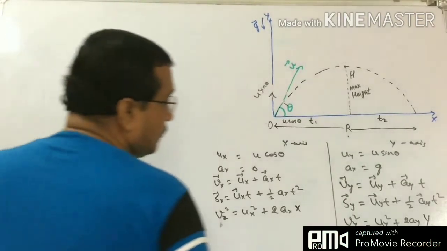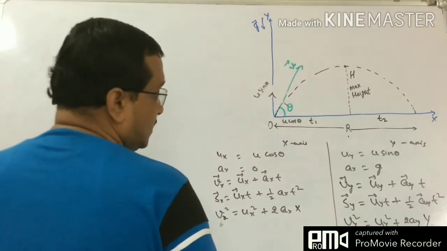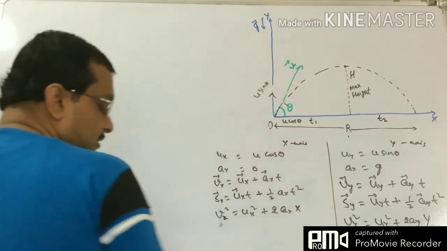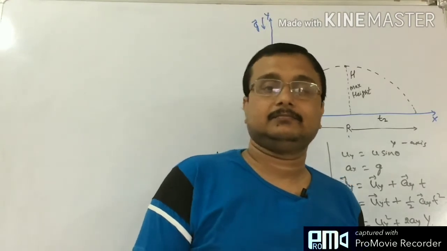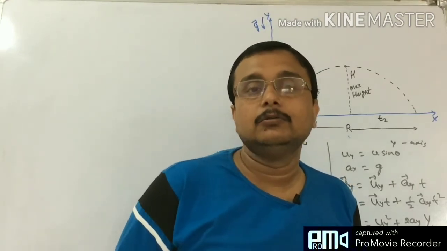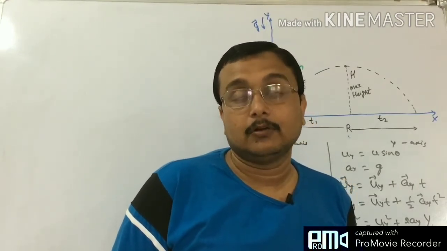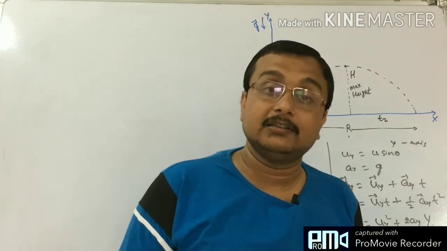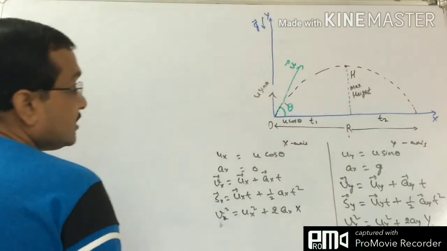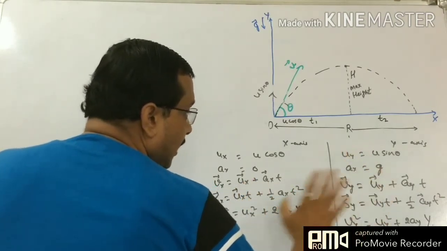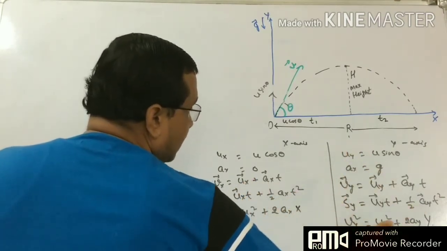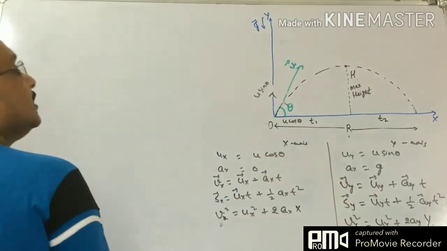So we have now 6 equations, 3 equations: v equals u plus at, s equals ut plus half at square, and v square equals u square plus 2as. We shall write the values of ux, uy, ax, ay separately, t will remain the same.